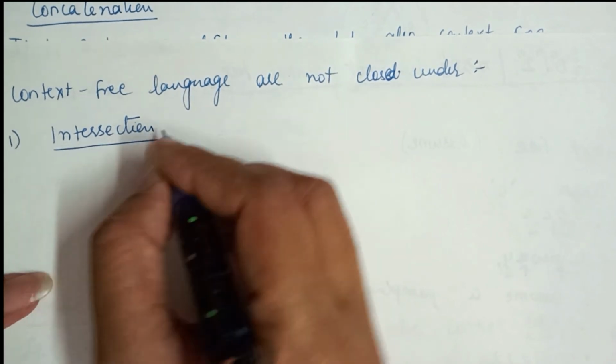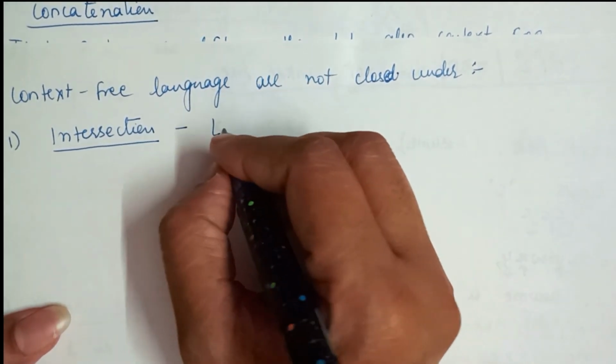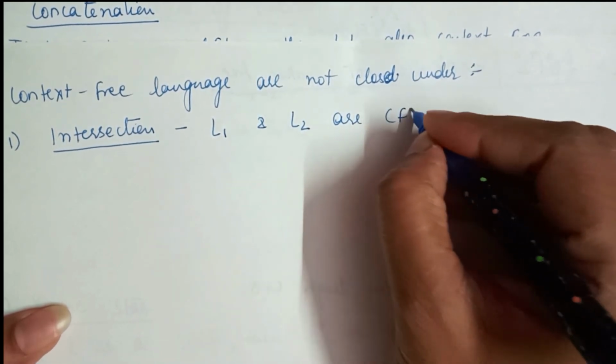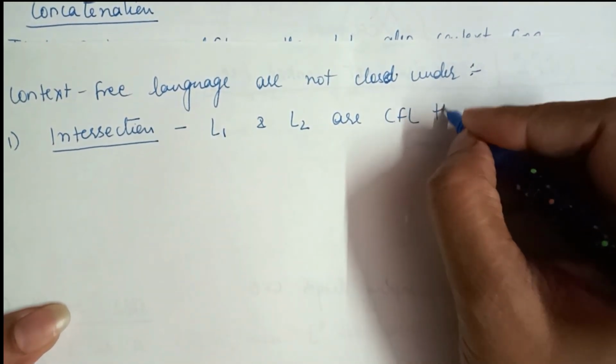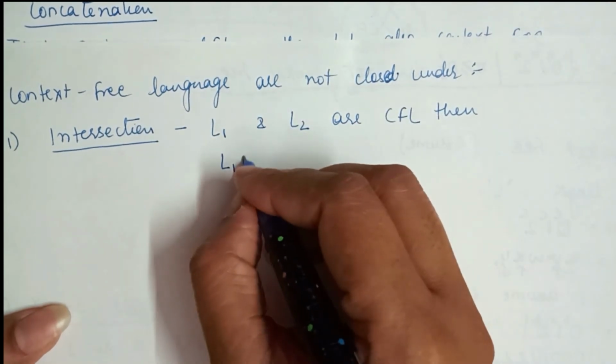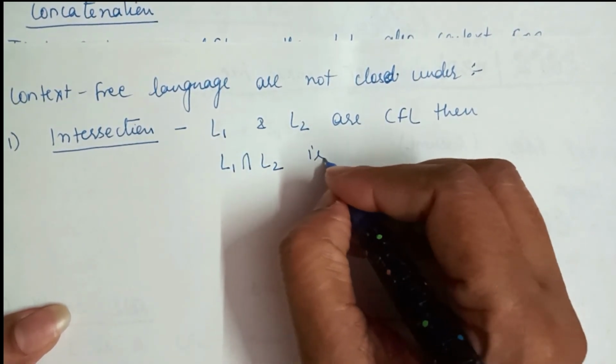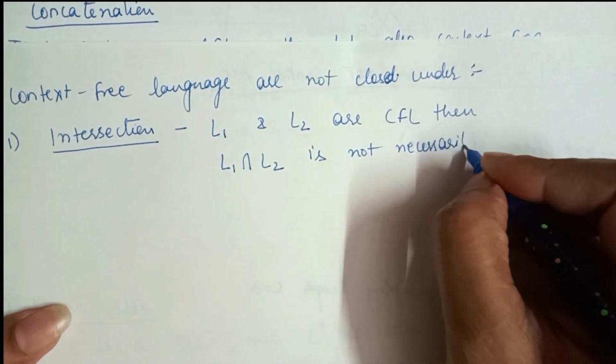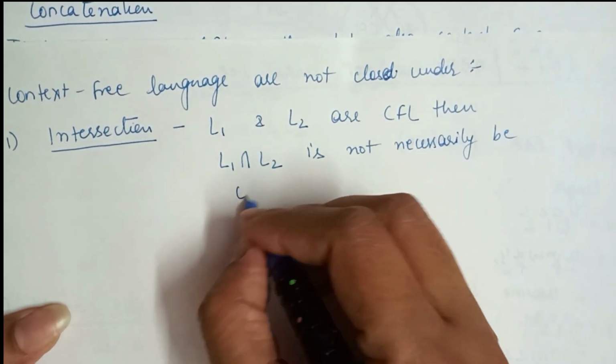It says that if L1 and L2 are context free languages, then L1 intersection L2 is not necessarily context free.